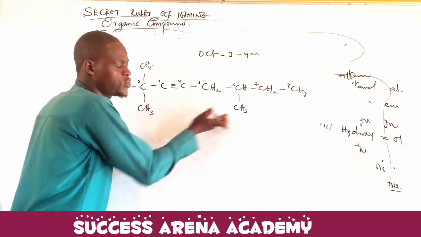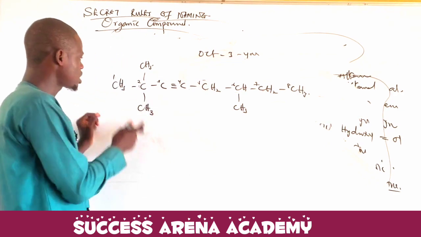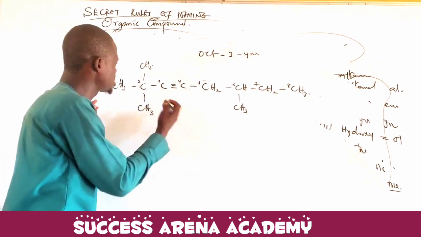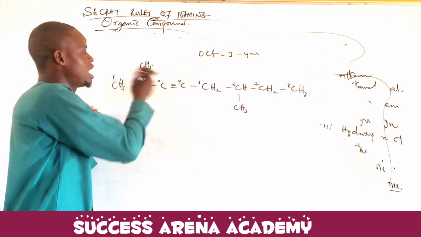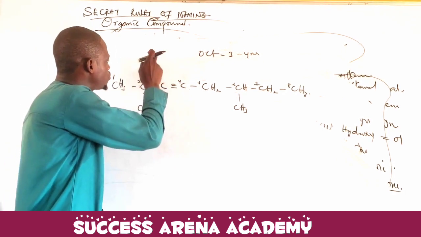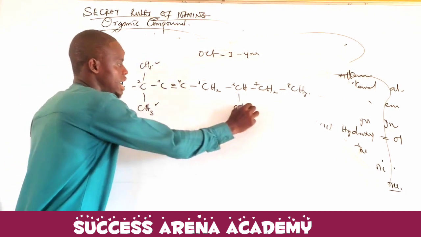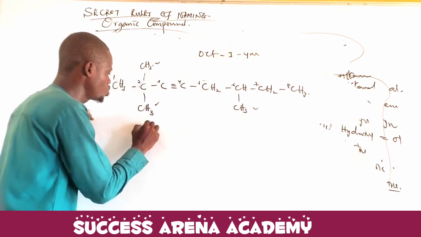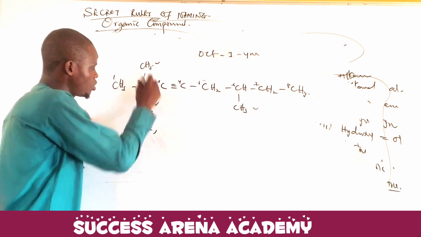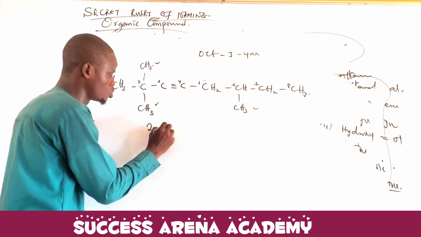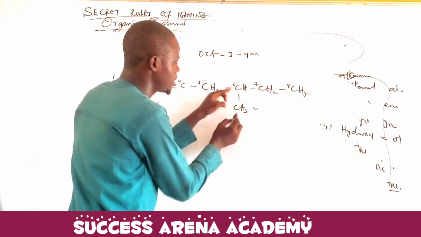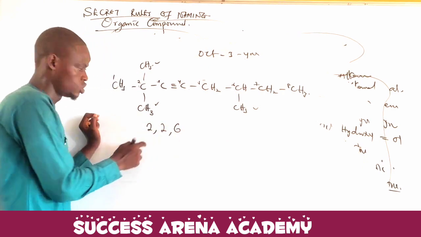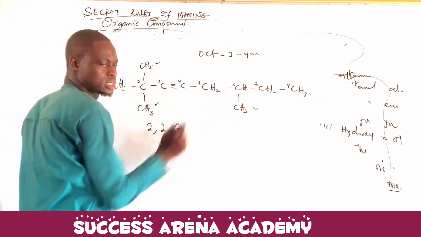Now let's name the substituents. Since you've already numbered it, what should the substituents be? I have the same organic substituent here and here, but on different carbons. So how will you name it? The first two are on the same carbon, that is 2, 2. The third one is on carbon 6. So 2, 2, 6.